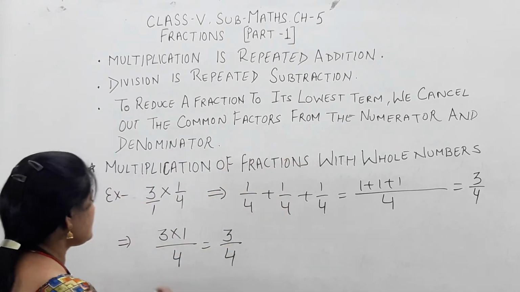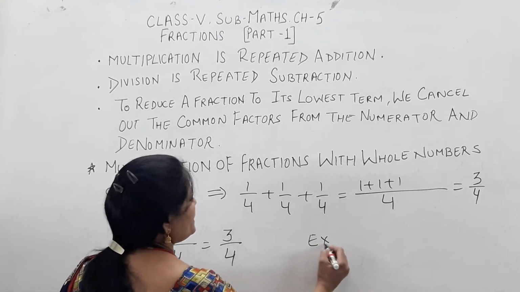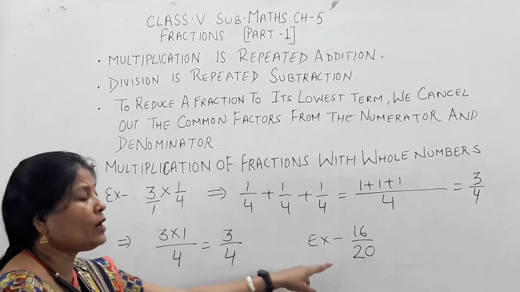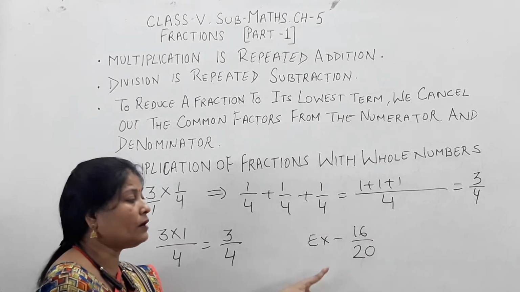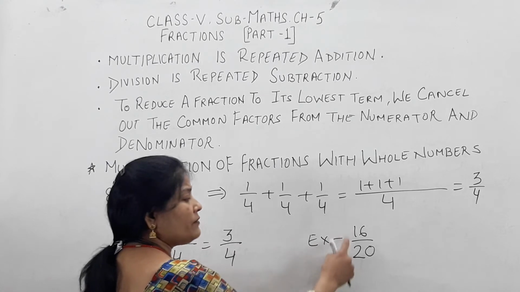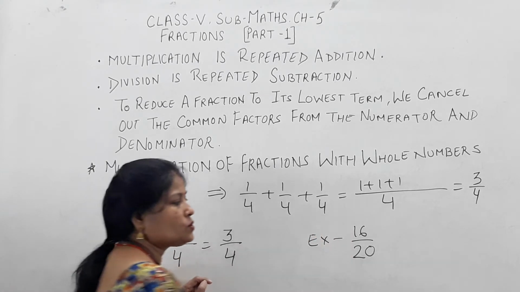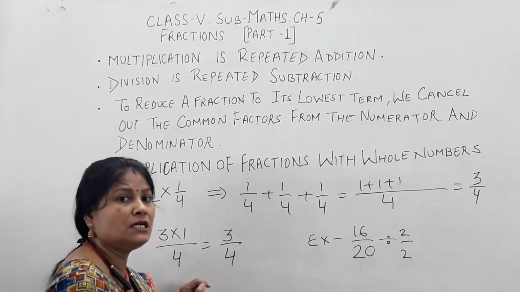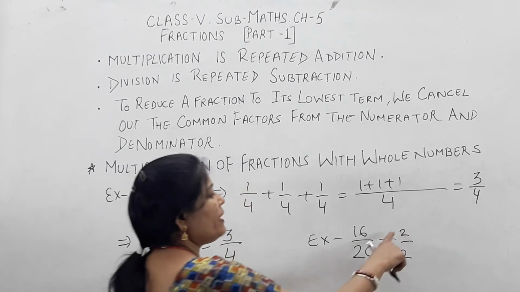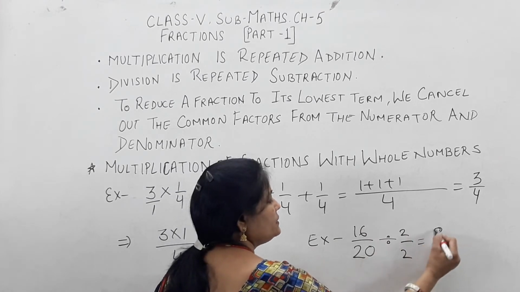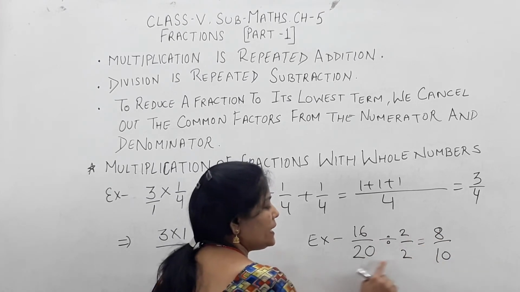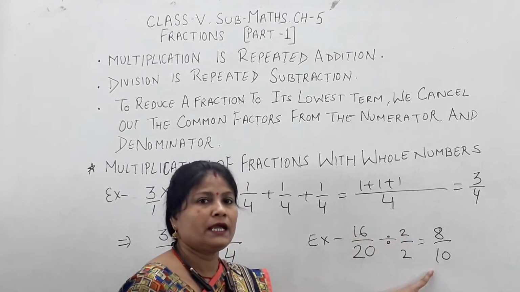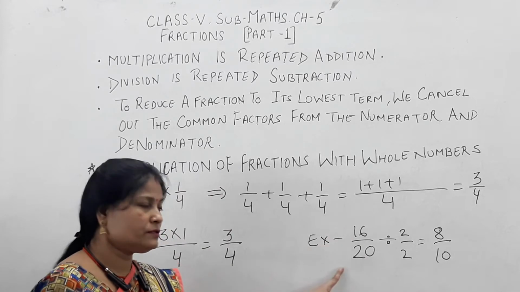Yes children, let's take one example. Our example is 16 upon 20. This is the fraction. Now I want to reduce it to the lowest term. How can I reduce? See children, both the numbers are even, so we can divide by 2. Understood? Because both are divisible by 2. After dividing by 2, I will get 8 and 10, because 10 2s are 20 and 8 2s are 16. Yes children, 8 by 10 is a simpler form of 16 by 20.